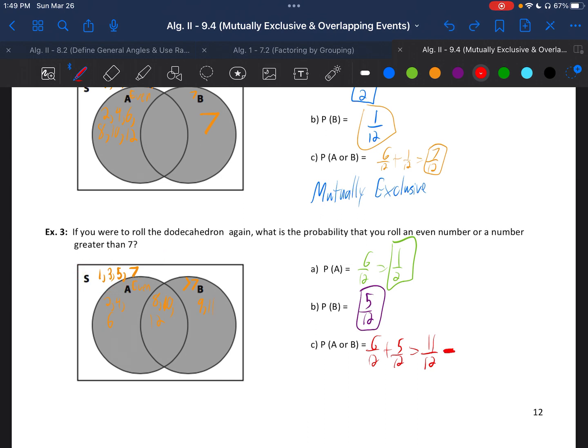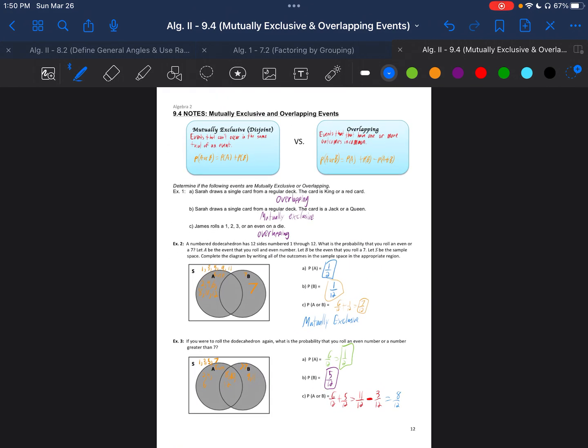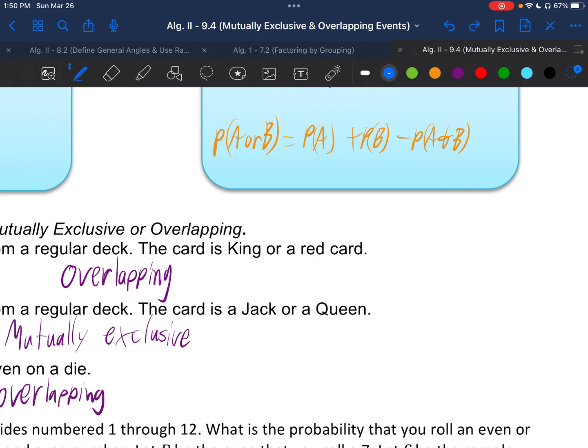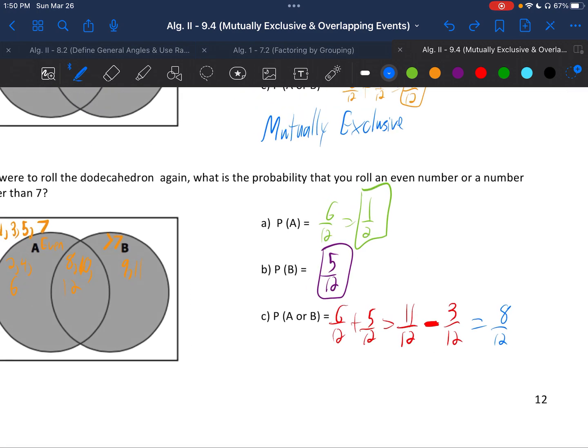So what we have to do is subtract our overlap, which is 3 numbers out of the 12 options, 3 outcomes overlapping. So you take 11 over 12 and get 8 over 12. That's what this was talking about earlier: when they're overlapping events, which these are, there is overlap as we saw in our Venn diagram, you have to add the 2 probabilities of the events and then subtract the probability of the overlap, where they both occur at the same time. So 8 over 12, which reduces to 2/3.